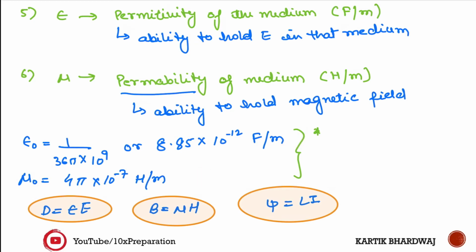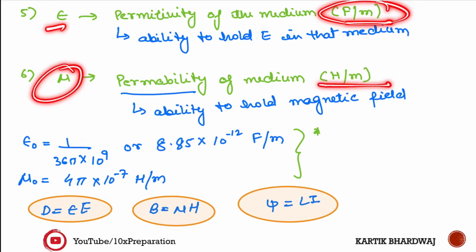Once upon a time I appeared in an exam, that was NMRC, Noida Metro Rail Corporation. Yes, there was one exam. At that time it was asked directly what is the value of mu naught. So 4 pi into 10 to the power minus 7 Henry per meter. So keep in mind these units: for permittivity farad per meter, for permeability Henry per meter.